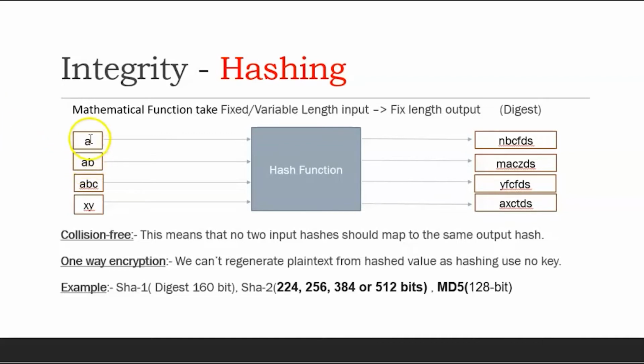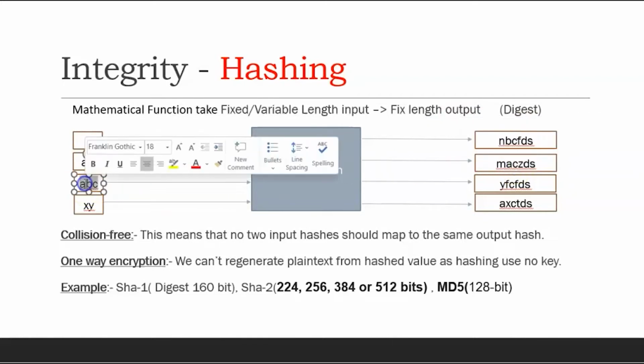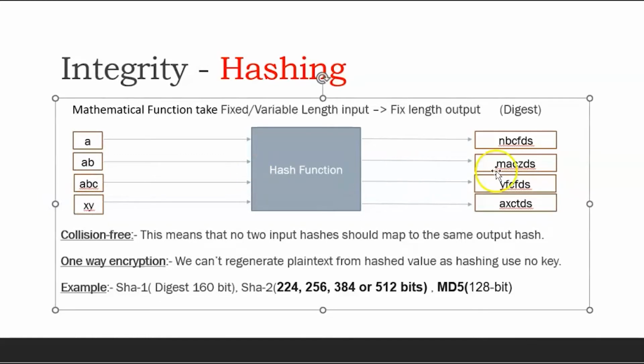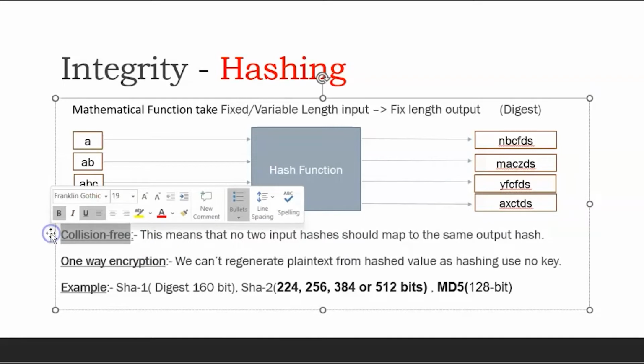If you see, let's say A is the input and the output is 6 characters, then even if the input length is 1, the output is 6 characters. Input length 2, output is 6 characters. Same way for 3, 6 characters, and even with different values, the output will be 6 characters. So there are two most important properties of hashing.